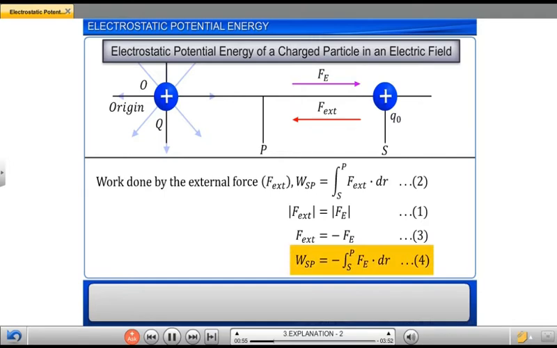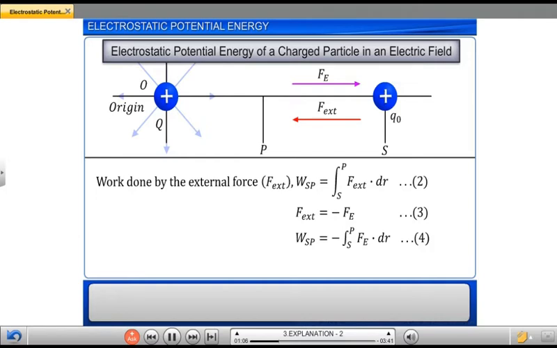In equation 4, the work done against the electrostatic force is stored as electrostatic potential energy. Hence, at every point in the electric field, the charge Q0 possesses electrostatic potential energy.